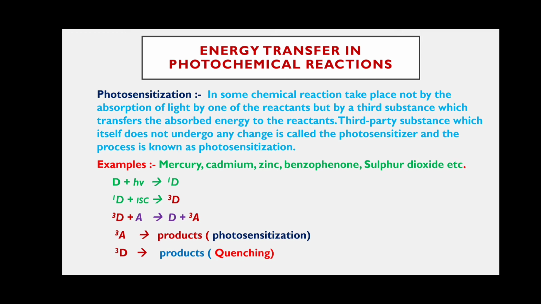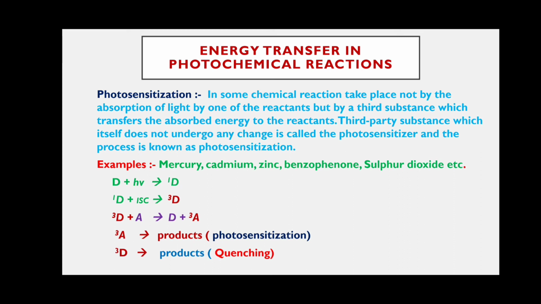At the triplet state, this D or third party substance transfers the energy to the reactants. Reactants means acceptors, A. So D3 transfers the energy to A, then it becomes D plus A3. Then A, the reactant, is in the triplet excited state. Only those molecules in the triplet excited state form the products. We already discussed this point in the previous slide also. When the molecule is in the triplet excited state, it participates in chemical reactions.